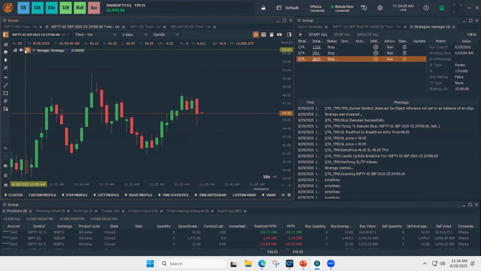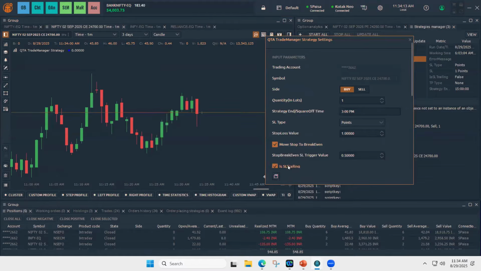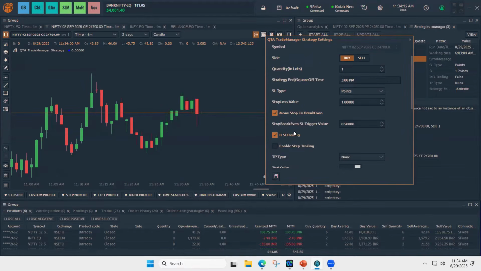Let's try break even along with trailing. Suppose you keep this SL trailing, the initial SL also gets trailed instead of waiting for the SL to hit. So let's try this option also and see how it works.